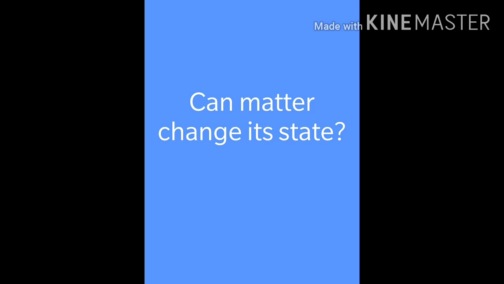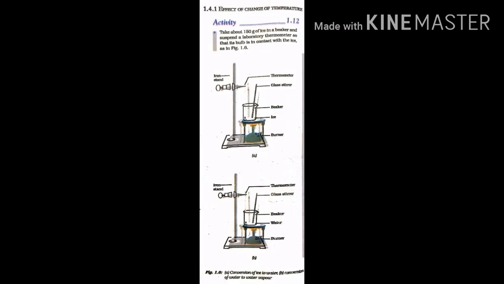In order to find out the answers to these questions, let us do an activity, the effect of change of temperature. Activity 1.12. Look at the picture. Part A shows the conversion of ice to water and B shows the conversion of water to water vapor. Let us do the activity.